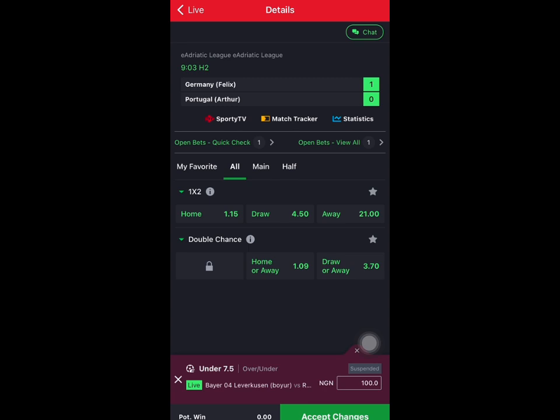We are still waiting for it to end. They are still playing 1-0, so you can see this week is actually perfectly working, guys. So if you are still doubting it, you can find your trick elsewhere.